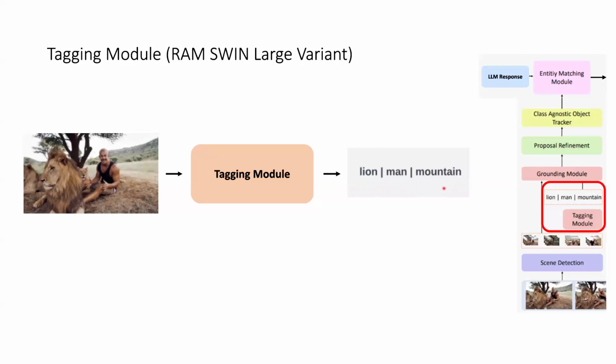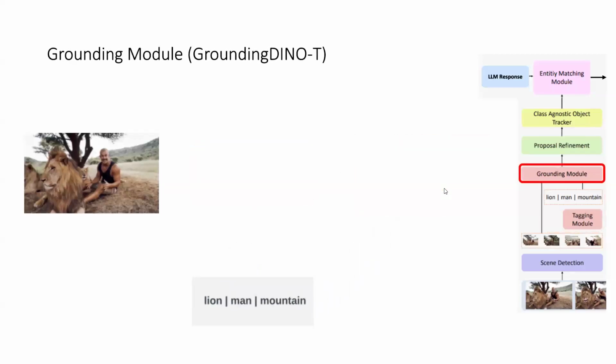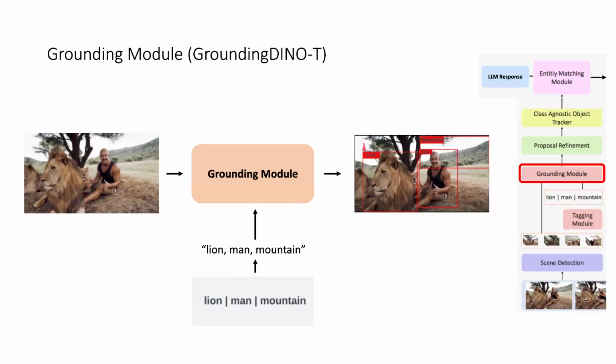We then use the list of objects generated from the tagging module with our grounding module. So the first thing we do is that with our list of objects, we convert that into a prompt that we then feed into the grounding module, which here is Grounding DINO. The output of our grounding module is a set of bounding boxes that describe objects in the image. For example, here, based on our prompt lion, man, mountain, we do get bounding boxes on that. And the powerful thing about the grounding module is that because it is powered by a prompt, it is class agnostic. So it can output any sort of bounding boxes with any sort of class. It's not controlled by a set number of classes.